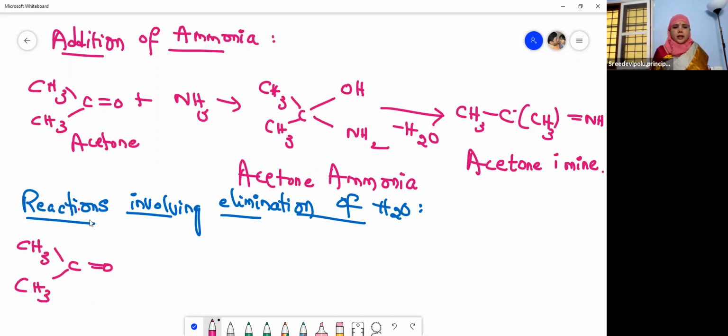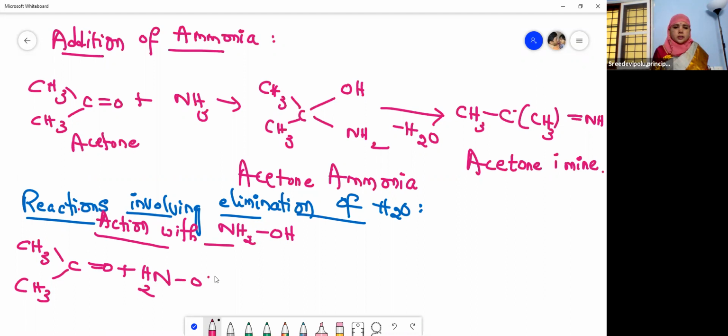hydroxylamine. So, action with hydroxylamine. This is a hydroxyl group and this is amine, hydroxylamine. Now, when acetone reacts with hydroxylamine, this is NH2, this is OH.